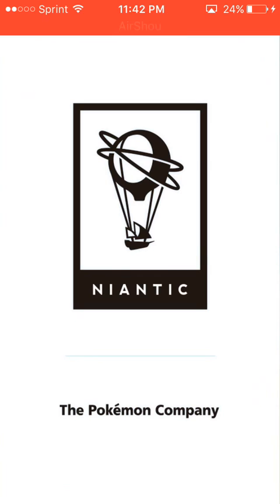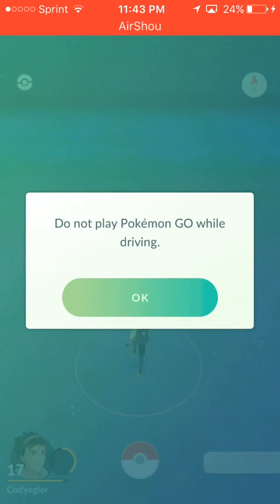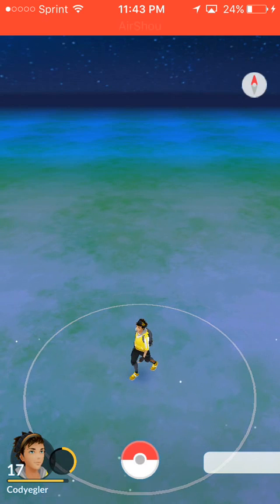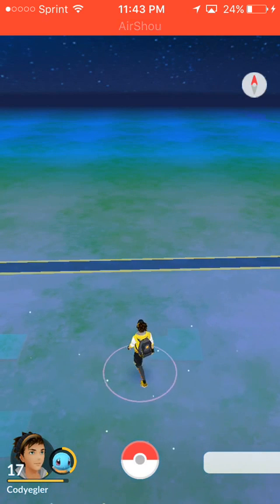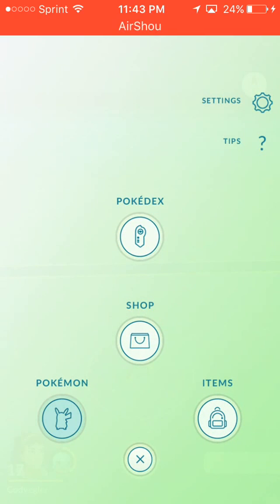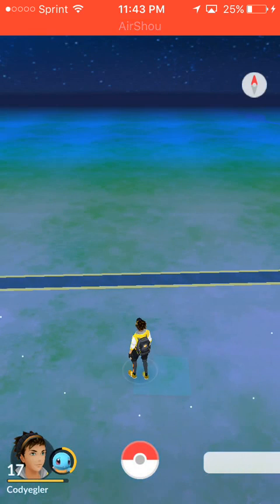And I'm just doing this to show you proof, so you're not like, oh, it's probably going to delete. Here it is, it's loading. But this says not while driving. And this is actually around the area I'm at right now. And there are no Pokemon around me. Pokemon. Recent. And look at 373 Machop right there. And all these that you saw in the before video.